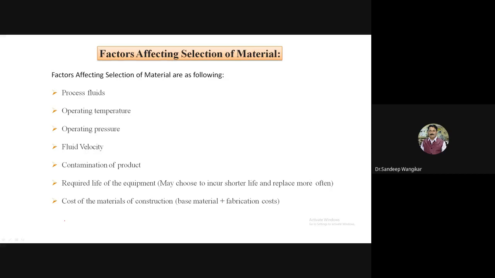Contamination of product. Are there any chances as far as contamination is concerned? Whether it is exposed to any toxic environment, or I can say in the chemical industry.